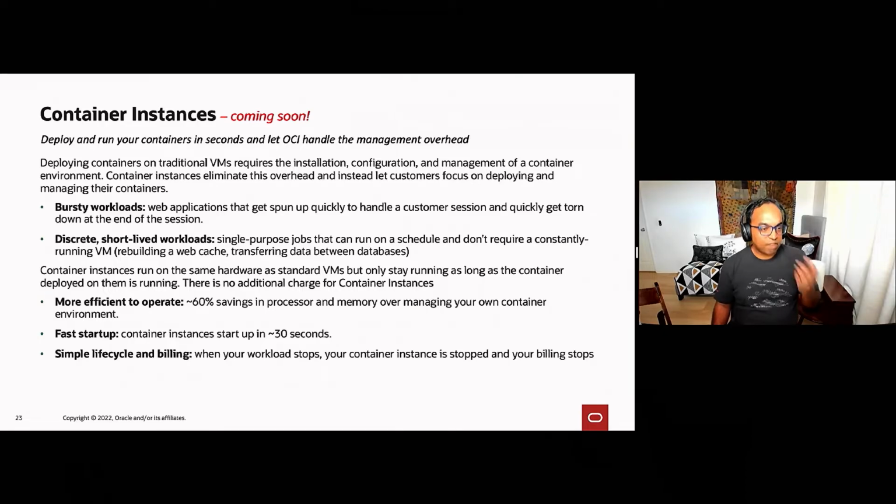These containers are fast to start up. And then, of course, the billing is also much simpler with container instances. So this is coming soon. So look for an announcement in the next few months talking more about container instances. But safe to say that we're really excited about what this is going to do for our cloud native customers.